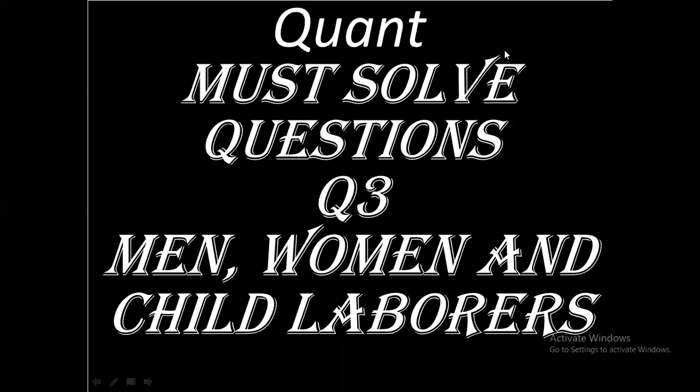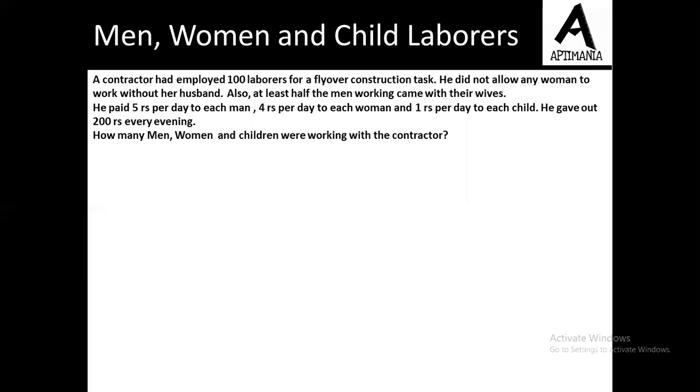Hello. In this video, we are going to discuss a question based on time and work. The question is, a contractor had employed 1,000 laborers for a flyover construction task. He did not allow any woman to work without her husband. Also, at least half the men working came with their wives.